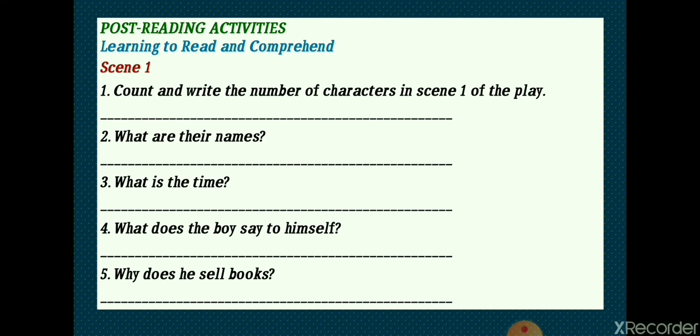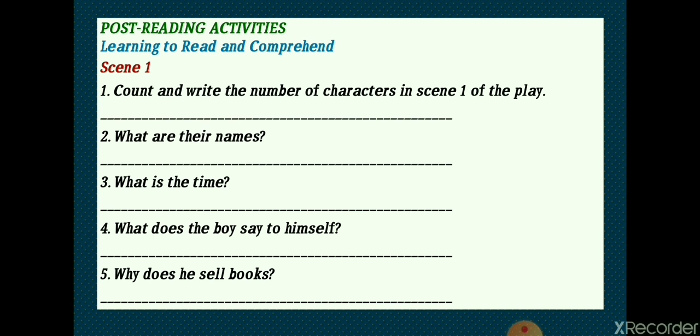Now, post-reading activity, learning to read and comprehend. You have to learn these sentences in the form of questions. And what is this blank space? This is for the answer. We'll fill the answers in that. So, first of all, understand all the questions so that later on we may answer these questions.